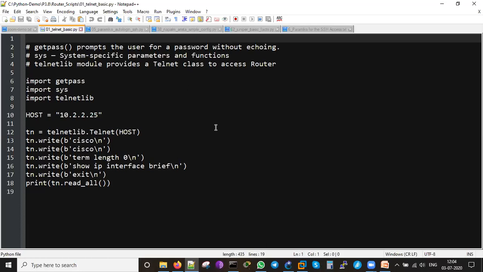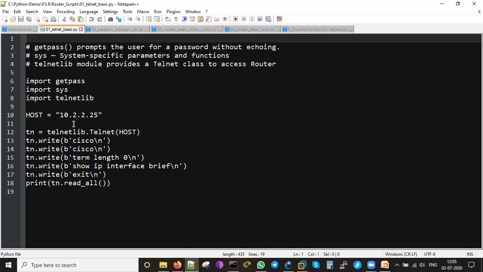Yes. Okay. This is the script which I wrote for telnet, just to make a telnet connection towards the device. I'm not going to do any configuration on the Cisco device. I would like to telnet to it and run these commands: show ip interface brief, then I will exit. Very simple, because I would like to start with something very simple. So this script will telnet to this device, 10.2.25, that is the Cisco router IP.